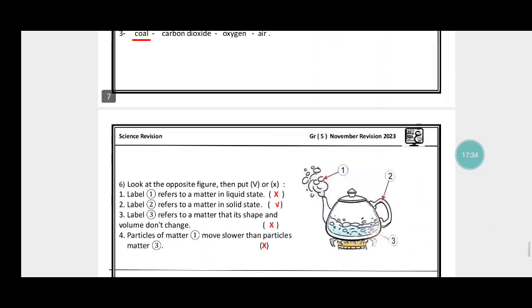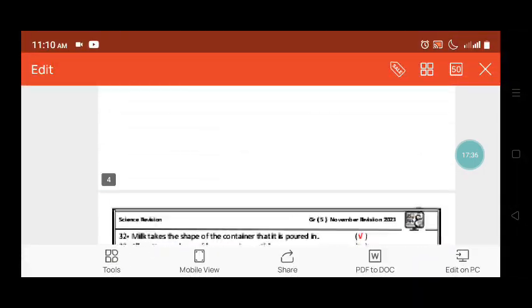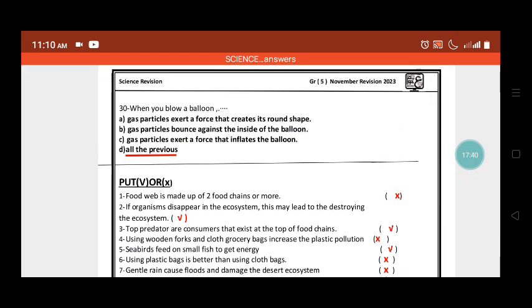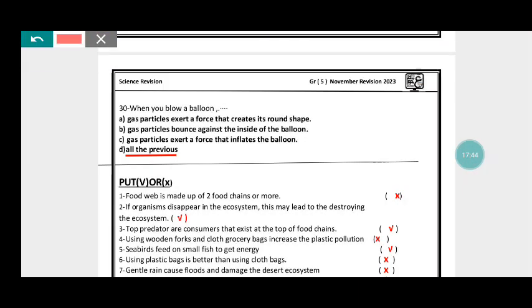Okay, thank you so much, and don't forget to write true in true/false number 1 instead of false. So a food web is made up of two food chains or more. True.